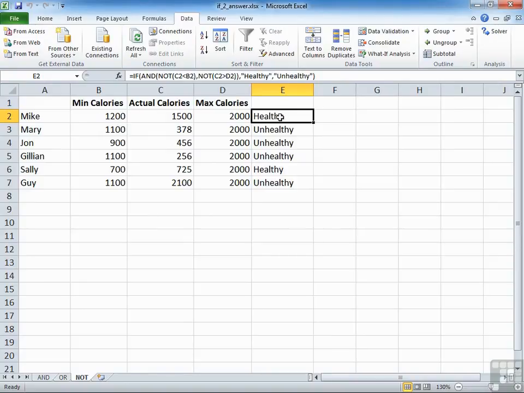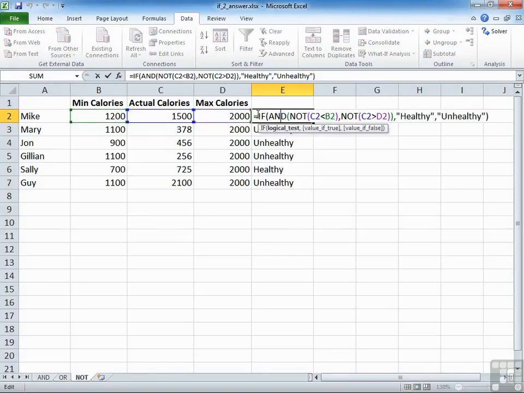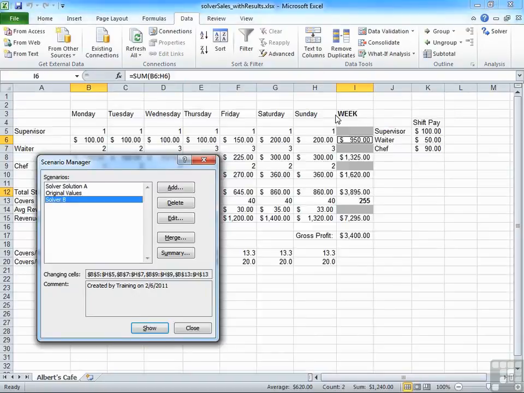In this example here, we're using IF, but within the logical test, we're using AND and NOT together to act really as double and triple IF scenarios for you to be able to answer more than one criteria to then carry out your instruction. We'll also be examining scenarios, the ability for you to store different sets of values for the same cell and swap between those values, and then use scenarios with Solver so you can actually ask Excel to try out different solutions for you.